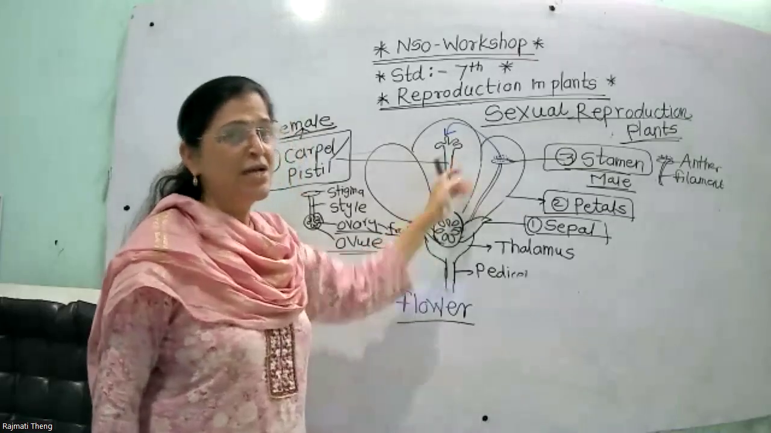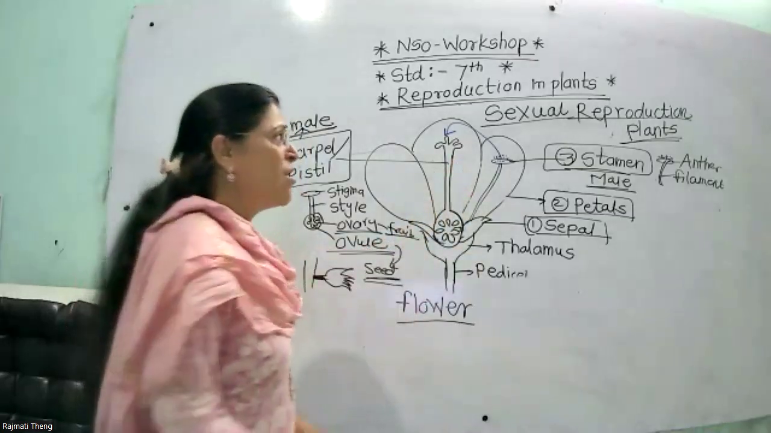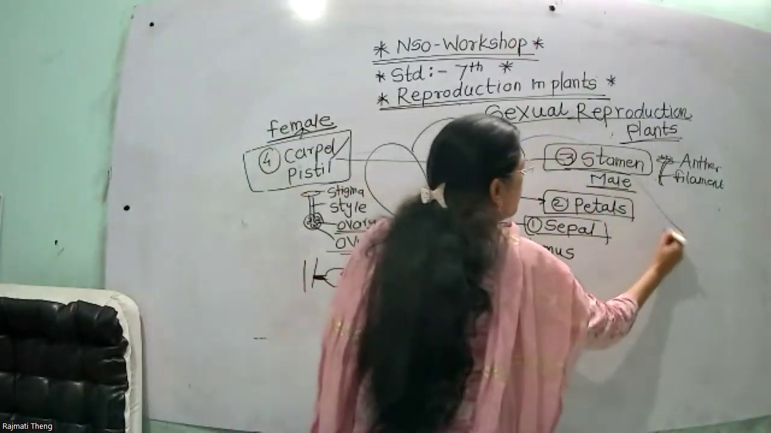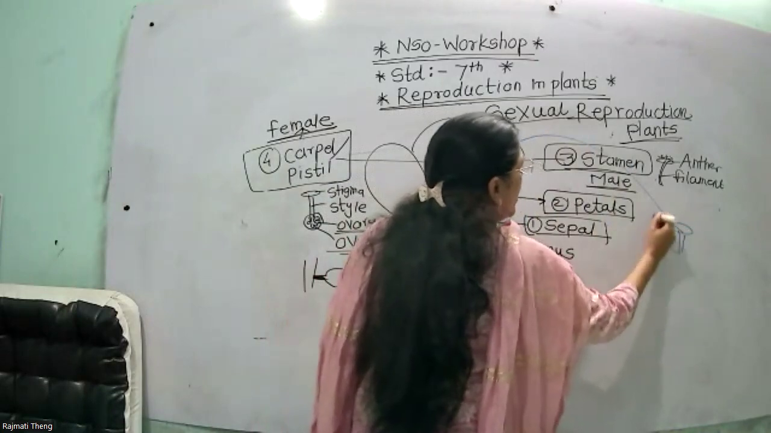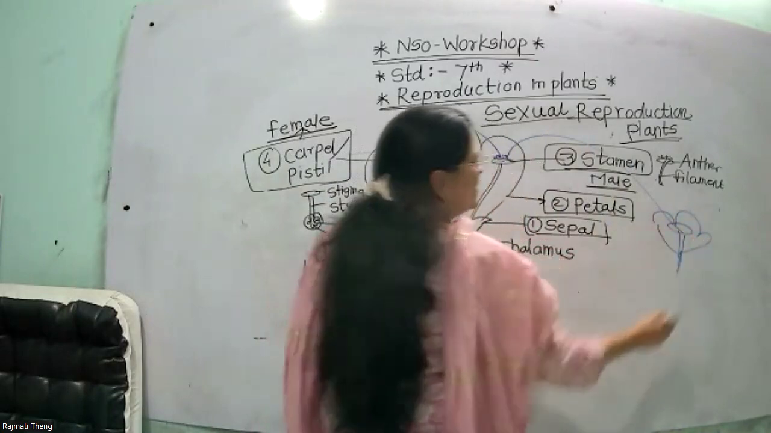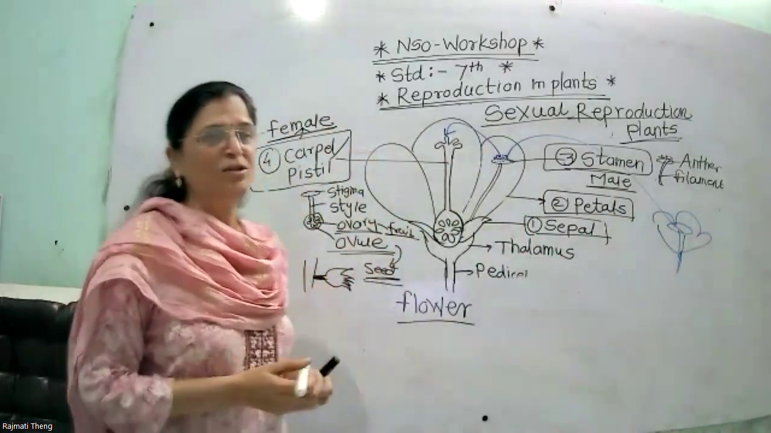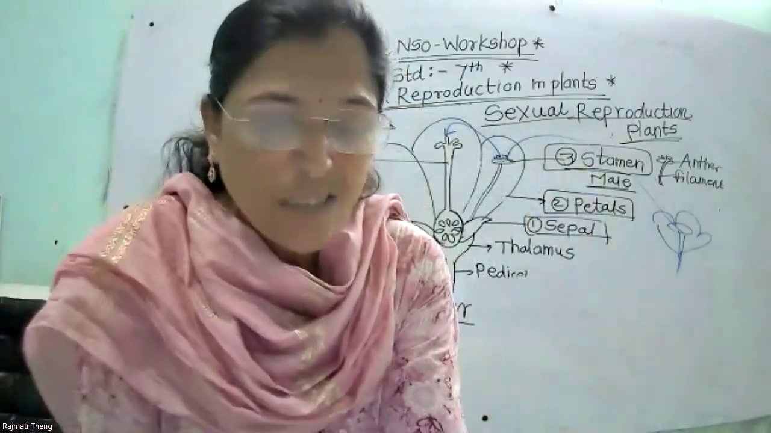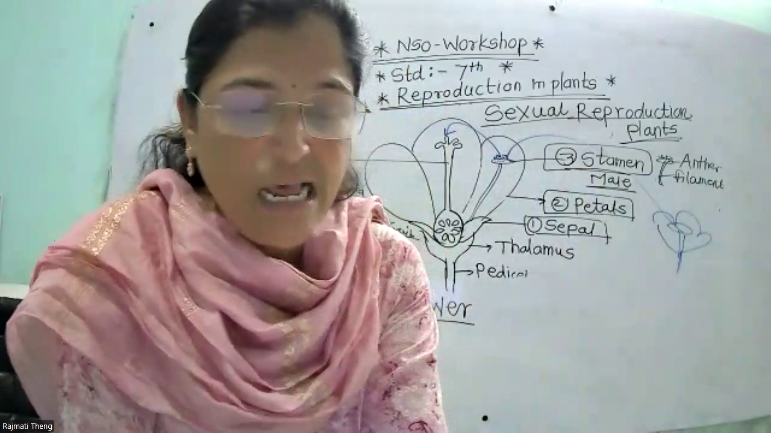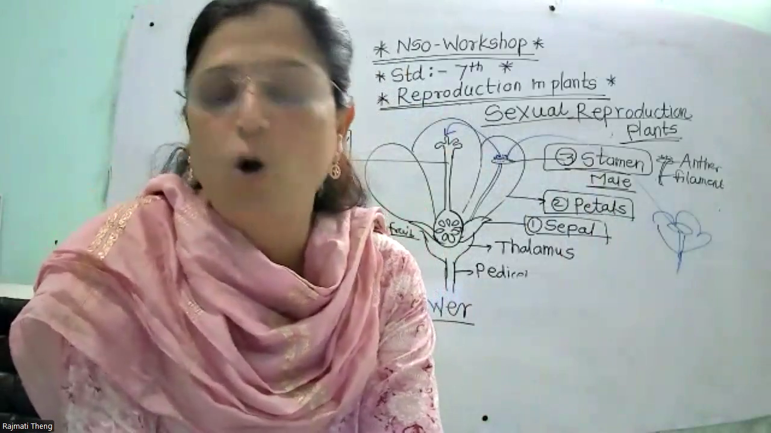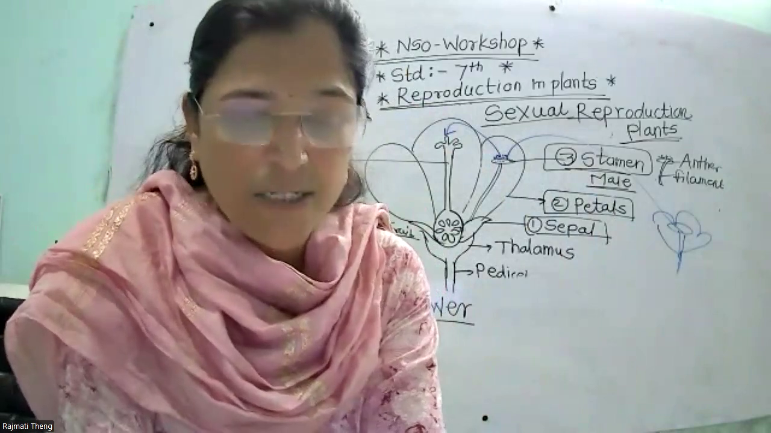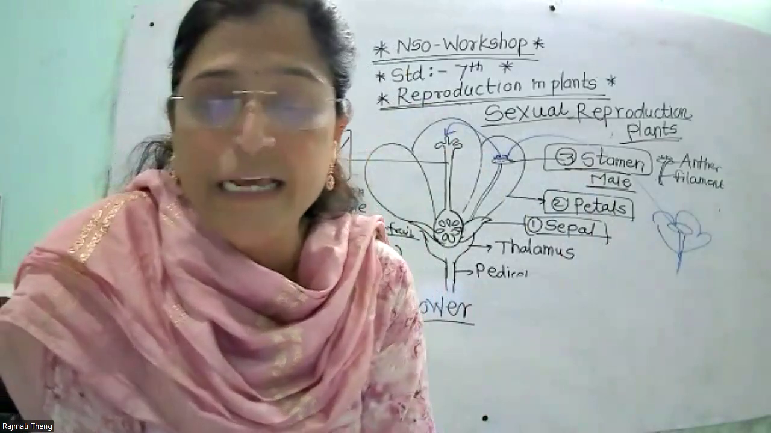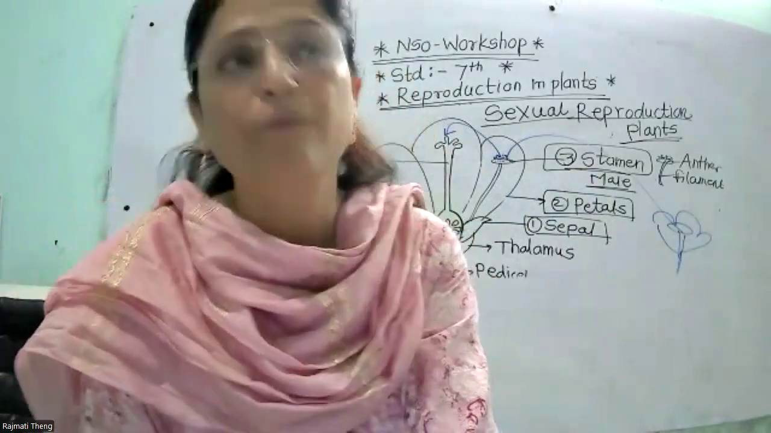When the pollen grain transfers from the anther to the stigma of the same flower, that is called self-pollination. Or when the pollen grain transfers to the stigma of another flower, that is called cross pollination. Same flower is self pollination, different flower is cross pollination. So there are two ways of pollination: self pollination, also called autogamy, and cross pollination, also called allogamy. Along with this, some pollinating agents help in pollination.